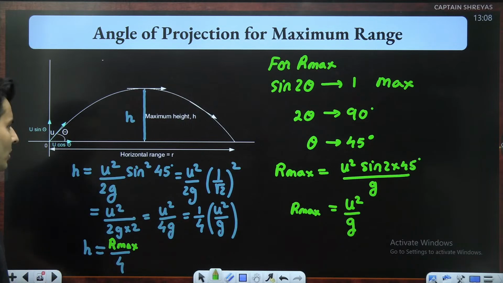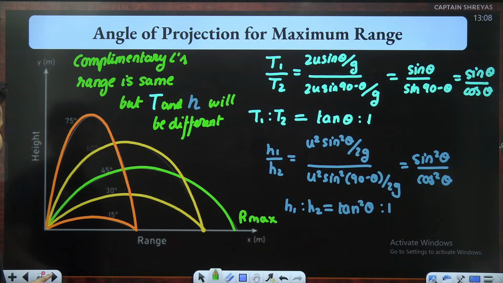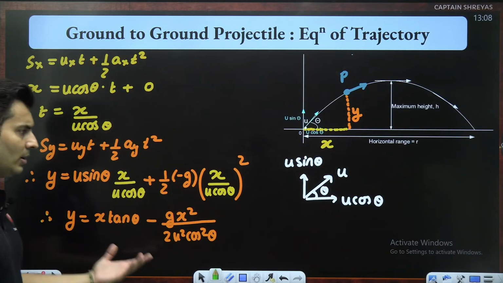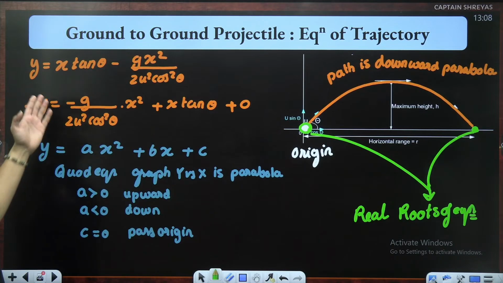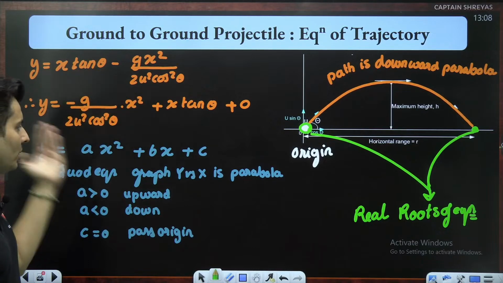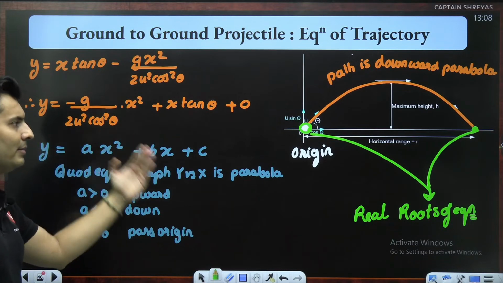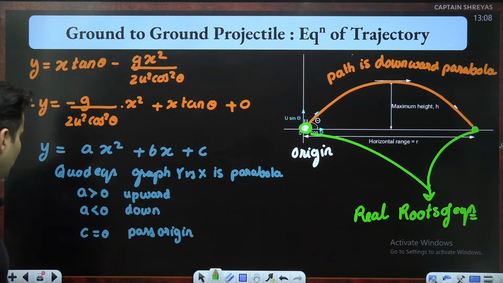We did a special problem. Also for complementary angles, the ranges are same, but times and heights will be different. We did a special problem on the heights and time. And the equation of trajectory, which is given by x tan theta minus gx square by 2 u square cos square theta, is also a quadratic equation. That means the graph will be a parabola downward because of the negative coefficient, passing through the origin.